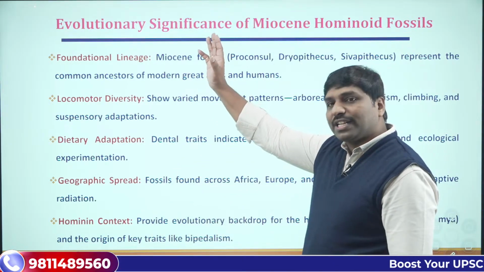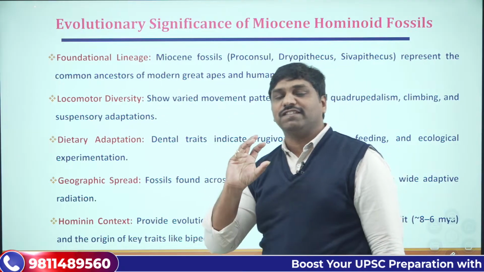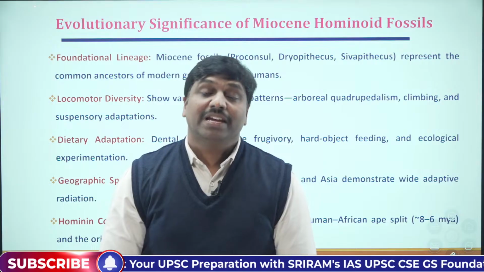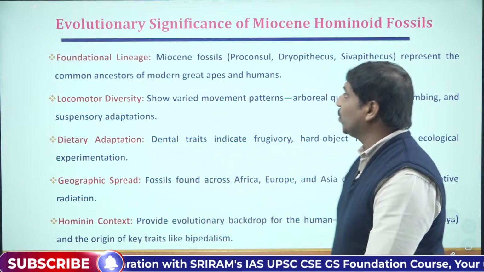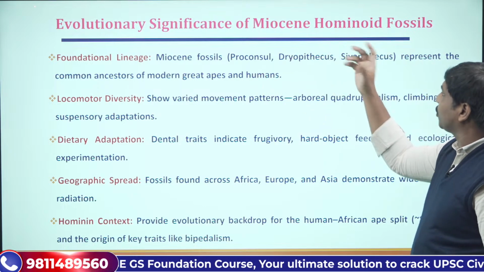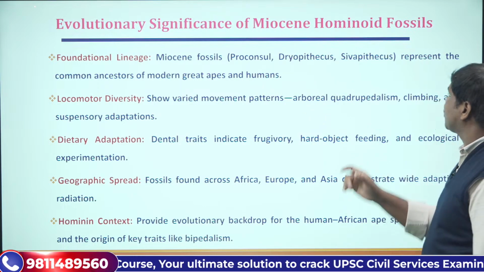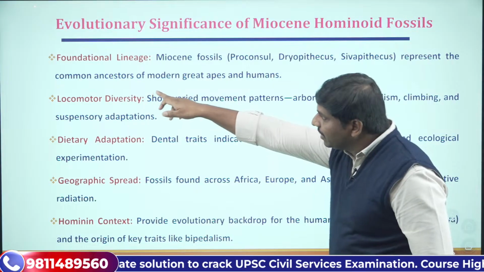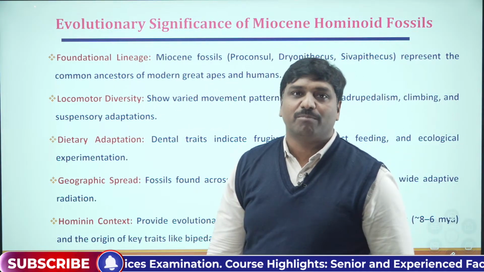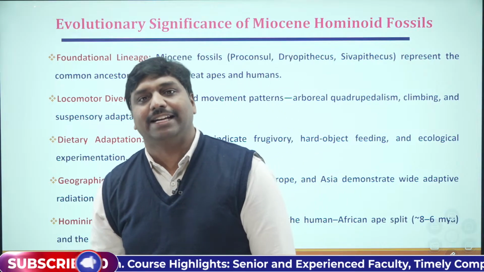So first evolutionary significance, we can talk from the point of tracing the ancestral stock. Look here, Miocene fossils, be it Proconsul, Dryopithecus, Shivapithecus, they represent the common ancestors of the modern great apes and humans. So that is one important significance that we can find.